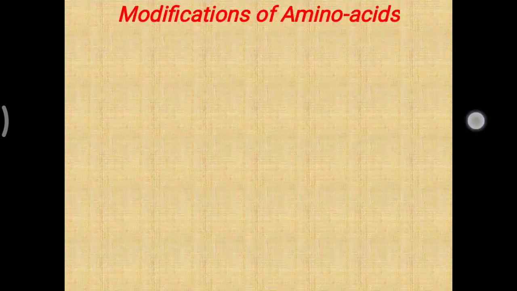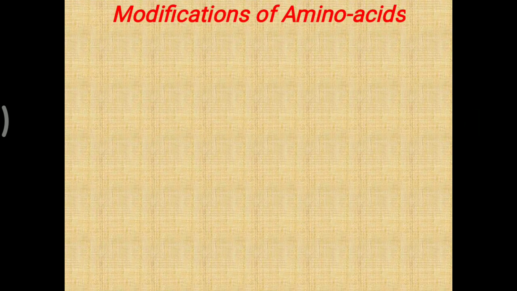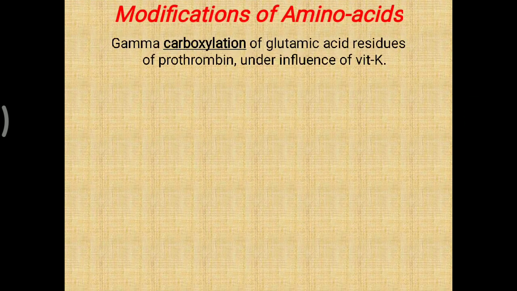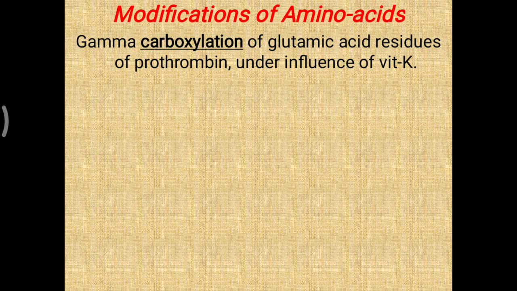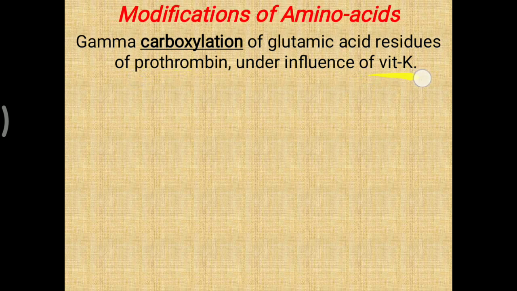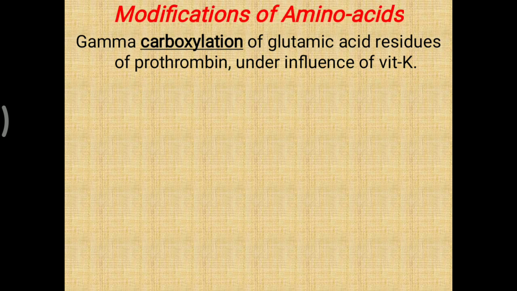Further, modification of amino acid is also one type of post-translational modification. It includes gamma carboxylation of glutamic acid residue. Particularly, in the protein where glutamic acid or glutamate is present, the carboxylation reaction will occur. That will occur over prothrombin, which is one of the clotting factors, and it will occur under the influence of vitamin K. So that modification over the protein occurs under the influence of vitamin K. That is an important post-translational modification, and it is needed for the activity of that clotting factor.